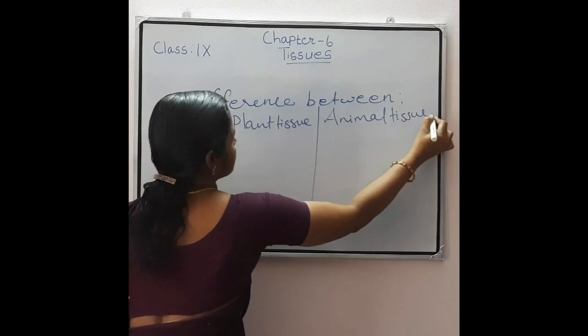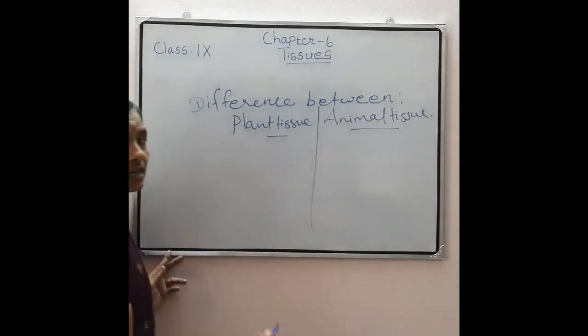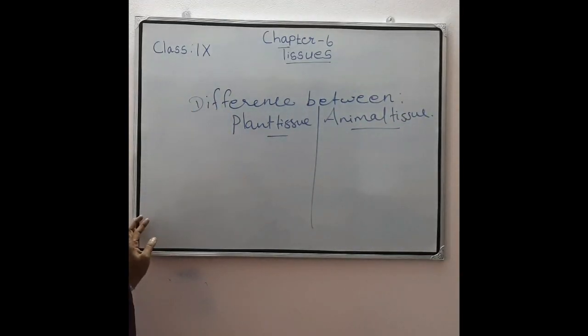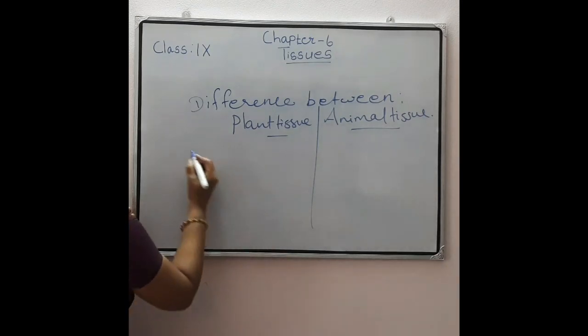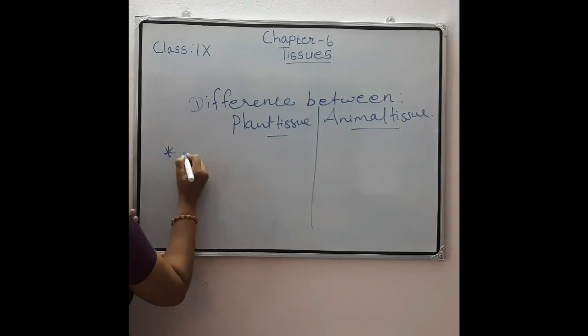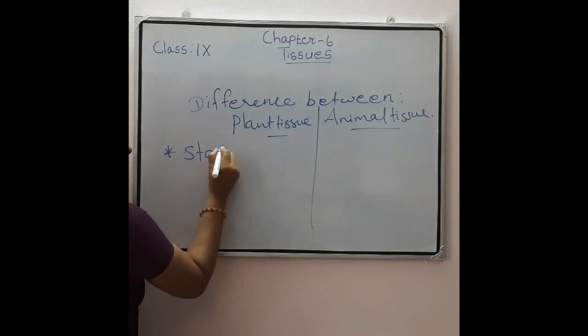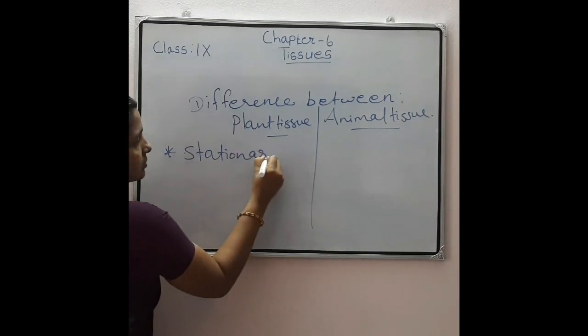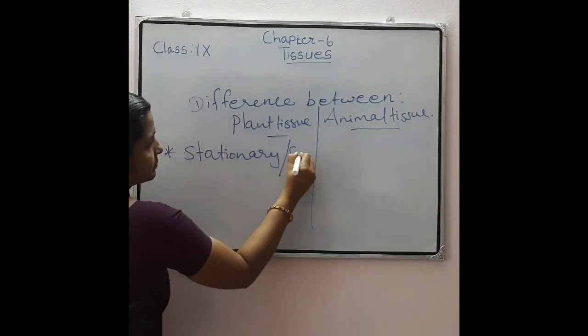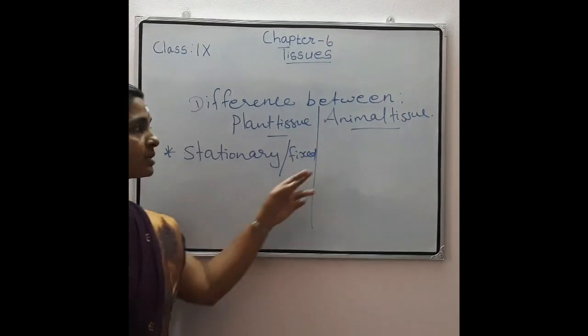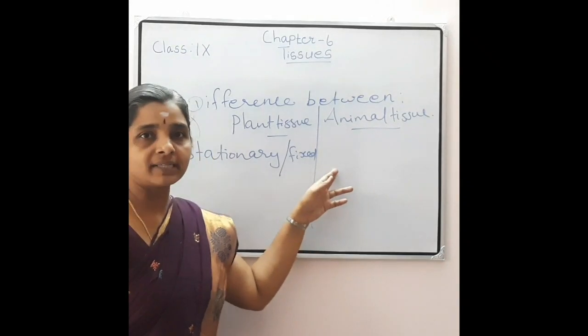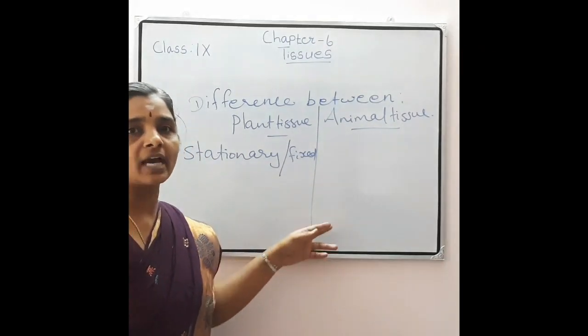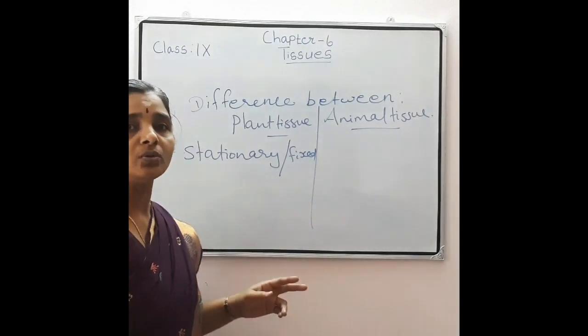The first difference is, you know that plants are fixed or stationary. That means they cannot move from one place to another. So these tissues are also stationary or fixed. But animal tissue, for example blood or lymph, can move from one place to another.